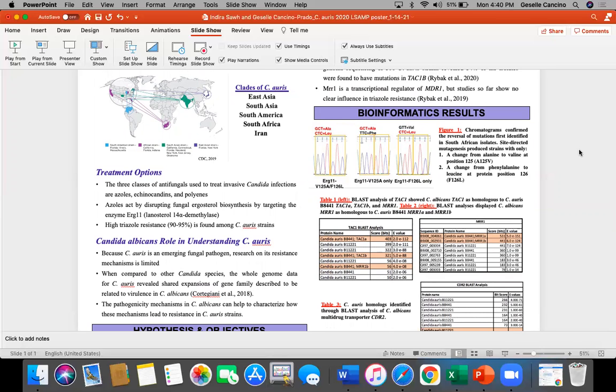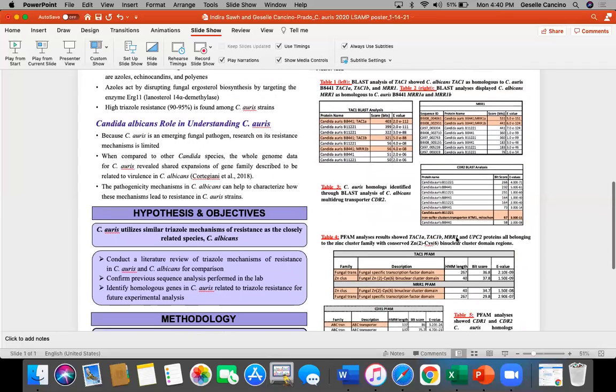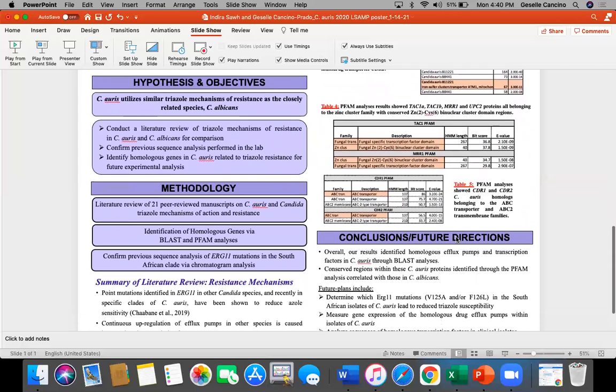Through our literature review, several papers compared C. auris to another fungal pathogen, Candida albicans, because of their phenotypic similarities. From this, we hypothesized that C. auris utilizes similar triazole mechanisms of resistance as C. albicans. In our literature research, we analyzed 3 resistance mechanisms that have been studied in both fungal species.